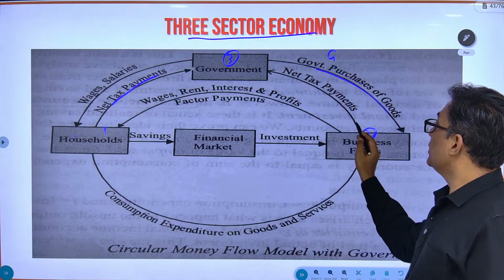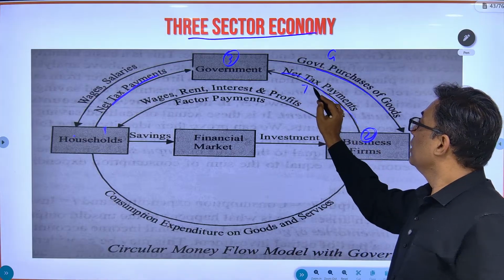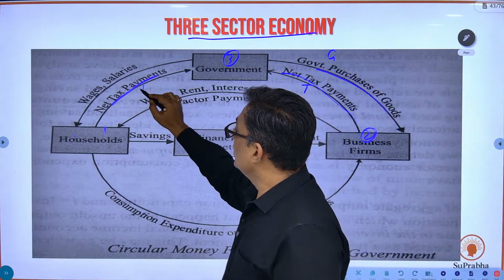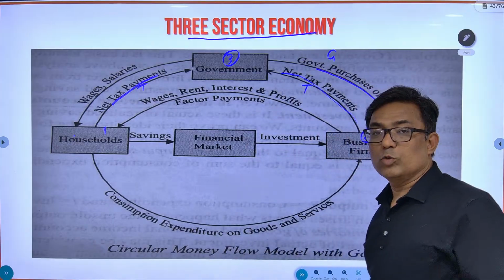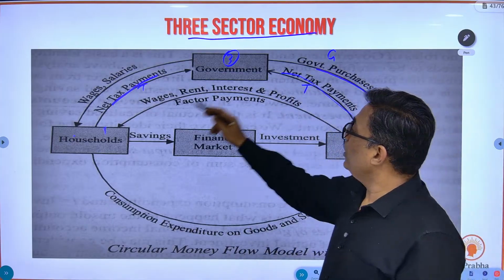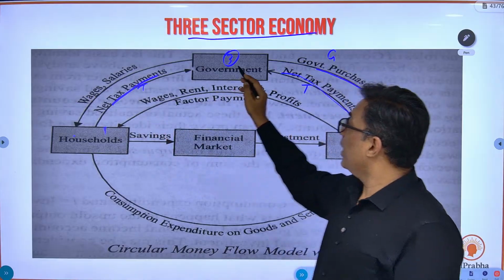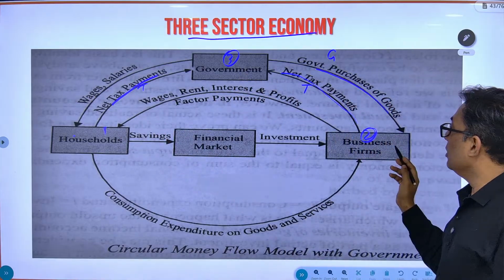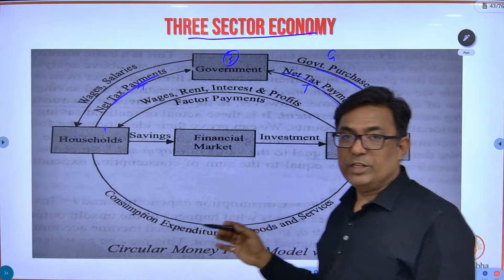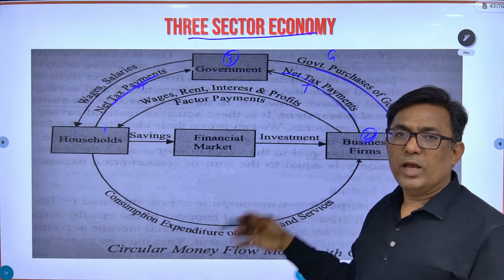But government also collects tax from the business firms, and it also collects tax from the households. So that's how the money goes to the government, and this is how the money goes back to the households and the business firms: households via wages and salaries, business firms via government purchases.